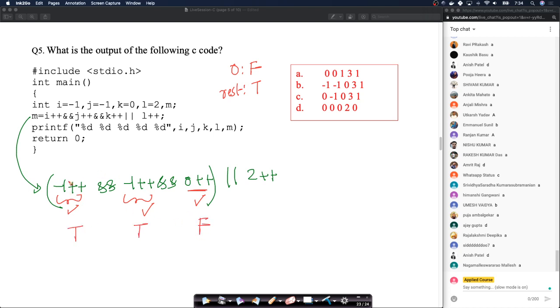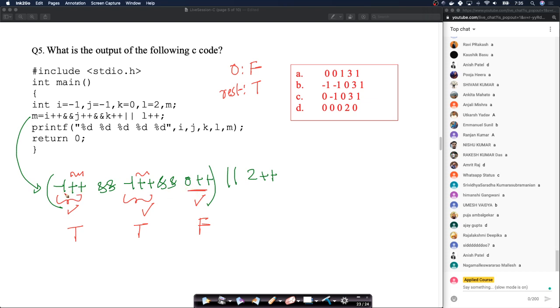Again, why are these two true? Because they're post increments. They are not pre increments. So as far as this expression is concerned, we'll only be using -1. -1 logical AND, -1 logical AND 0. So all these three statements will get executed. There is no short circuiting.